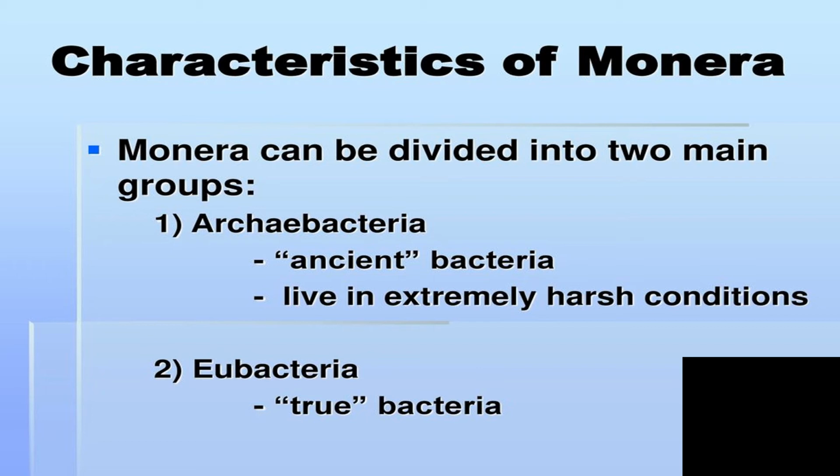Now let us see Archaebacteria. A special feature of Archaebacteria is that they are found in extreme and harsh conditions, for example, in volcanic hot springs. They are extremophiles. That means extreme condition loving.